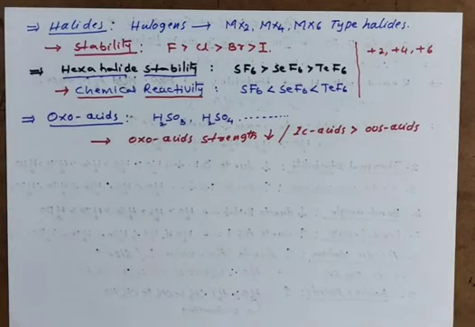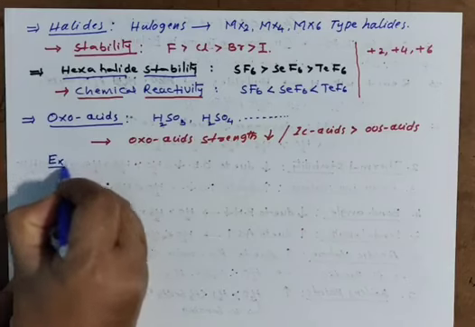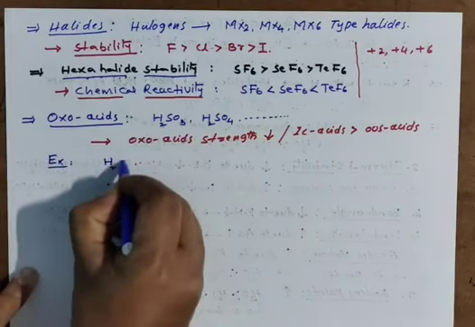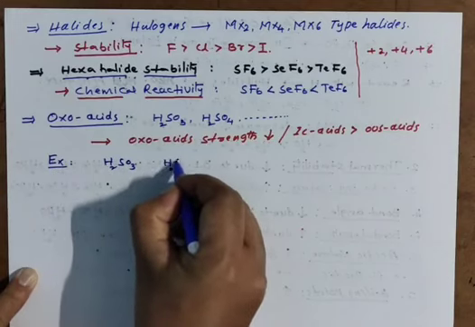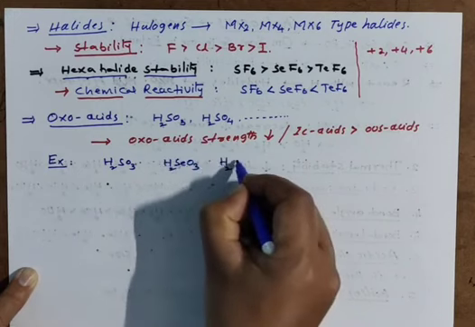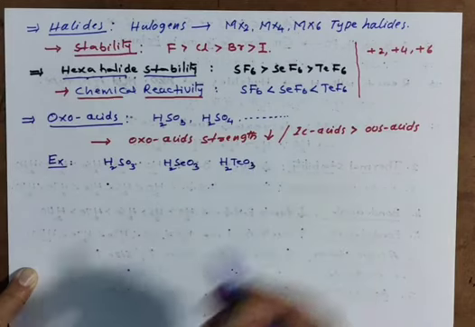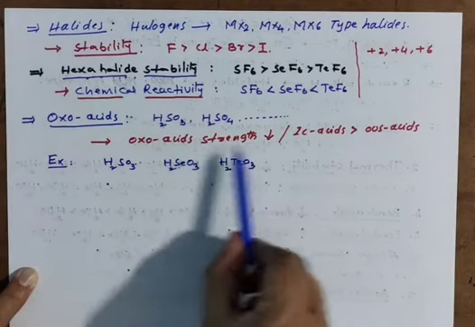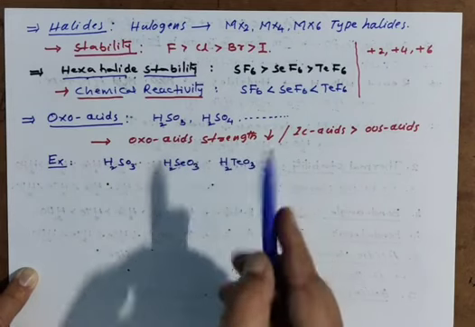For example, somewhere it is given like this to you. Example I am giving: H2SO3, H2SeO3, H2TeO3, like these acids are given. Going down the group, oxoacid strength is going to decrease.